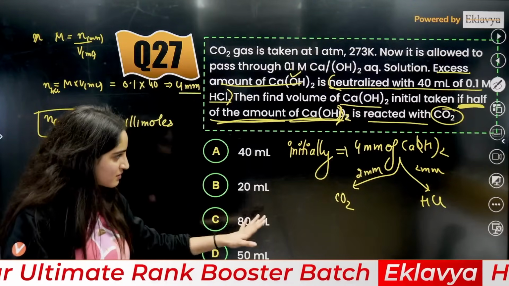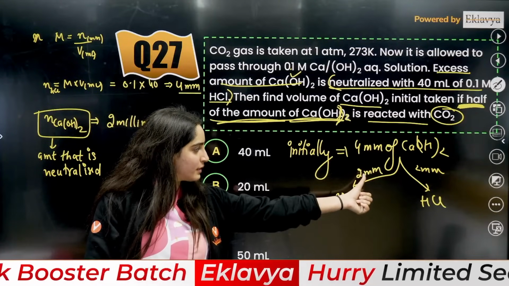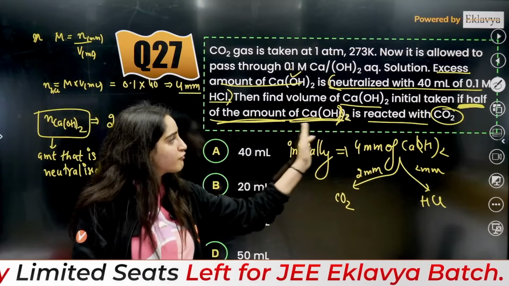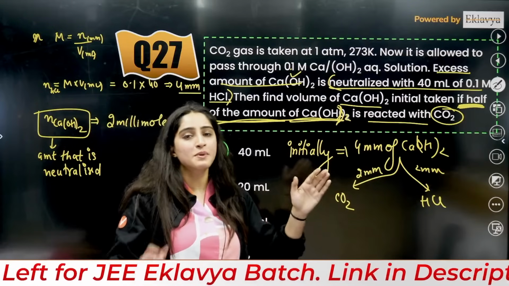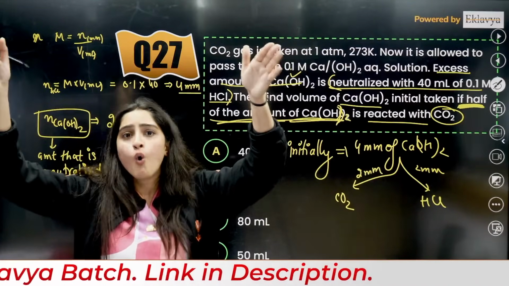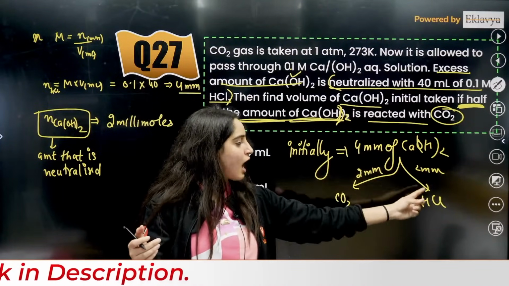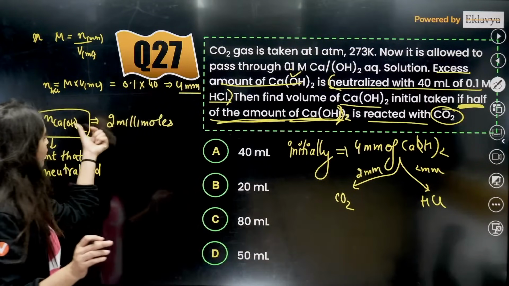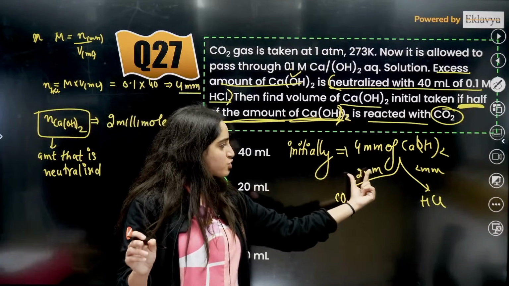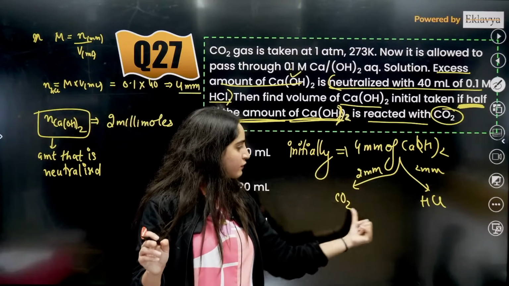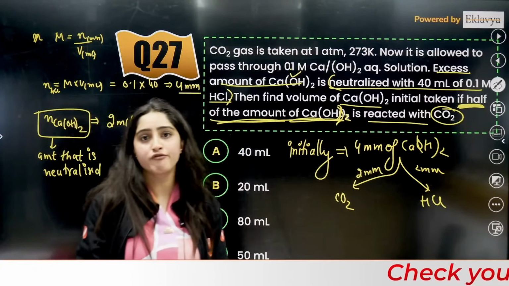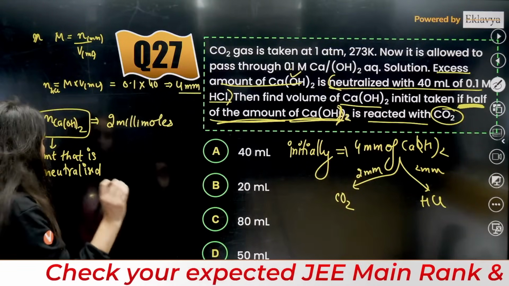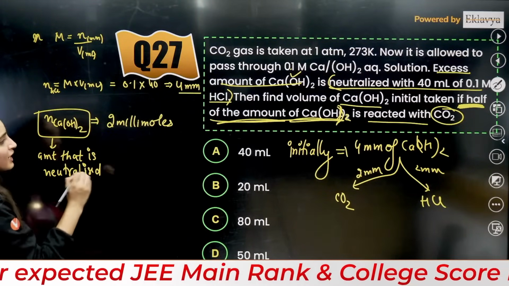See this, 2 millimoles is reacted with half of this. They are saying half of this is reacted with CO2. That means if initially I should have 4, only then 2 will be reacted with CO2 and half will be left for HCl. We know 2 is reacted with HCl, so the same amount will be reacted with CO2. That means initially you should have 4 millimoles of Ca(OH)2. Is that thing clear to everybody? So initially you had this much.